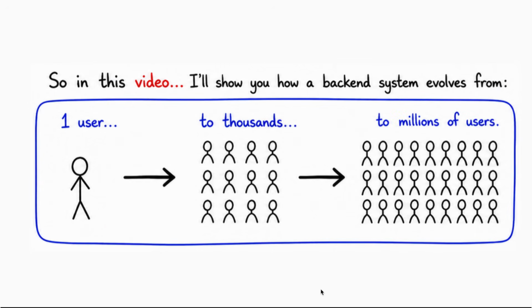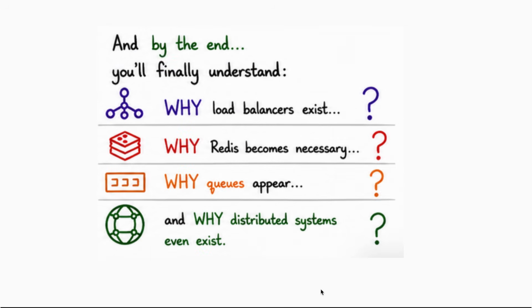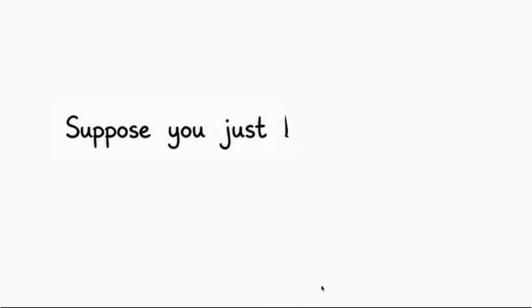So in this video, I'll show you how a backend system evolves from one user to thousands to millions of users, and by the end you will finally understand why load balancers exist, why Redis becomes necessary, why queues appear, and why distributed systems even exist. Let's start from day one.